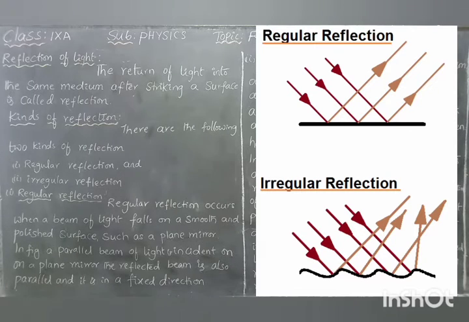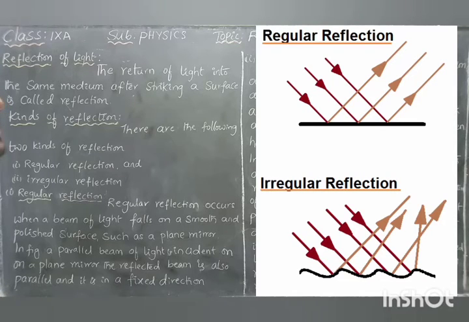Hello children, it is a new unit, reflection of light. You know already from the earlier classes that light is a form of energy, and also the properties of light, including activities related to experiments. The first property is that light always travels in a straight line in a homogeneous medium, which means the medium is the same; in that, light always travels in a straight line.